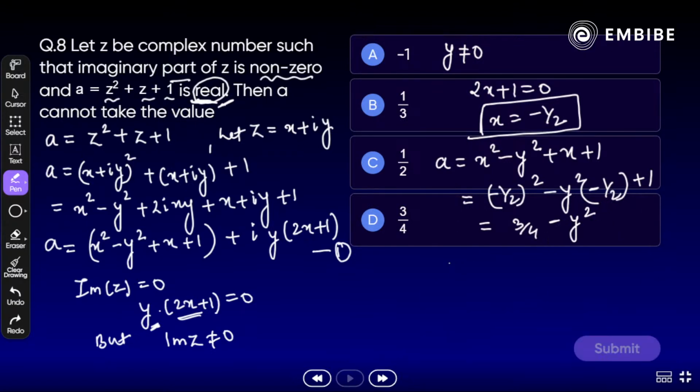Now, what is Y square? Positive, correct? If we subtract a positive square from 3 by 4, what we get here? A will be less than 3 by 4 here. So yes, option D is the right answer. Excellent. Well done, well done. That's correct.